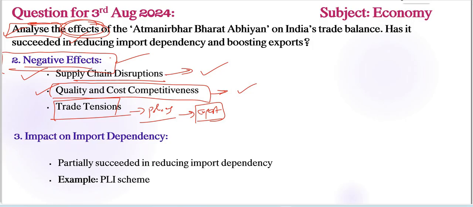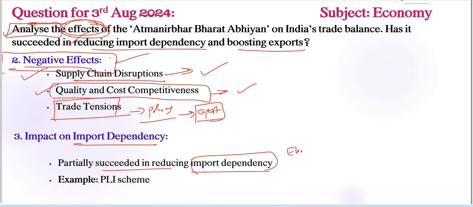Next important thing is the next keyword. What is the next keyword here? Import dependency. Has it succeeded in reducing import dependency and boosting exports is the second part of the question. Impact on import dependency: it has partially succeeded in reducing import dependency, but not fully. We need to tell the details and also points plus justification. For example, the initiatives have partially succeeded in reducing import dependency, particularly in sectors like electronics or pharmaceuticals, etc.